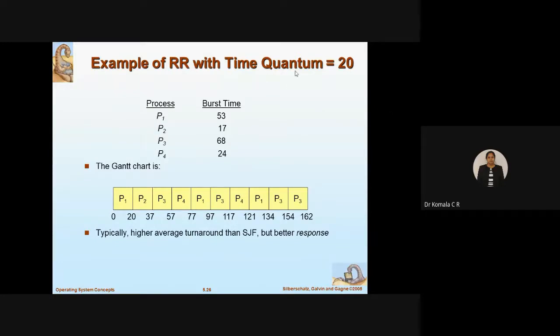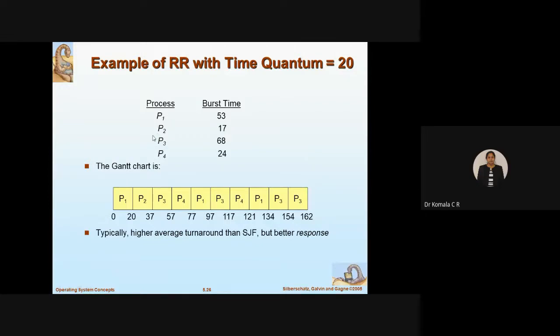So what's the time quantum? It is given as 20. Round robin means I will not complete P1 at a time. I will go round. I'll go with the next process, P2, then P3, then P4, and so on. Again, one round I'll finish off. I'll come back to P1 only after completing the others. At least I will attend each for a given period of time, a time quantum of 20 milliseconds in this example.